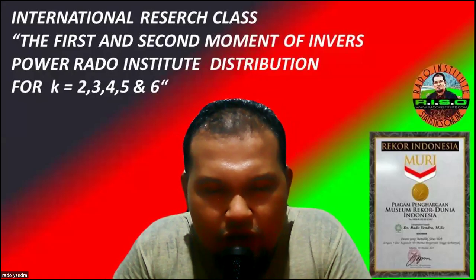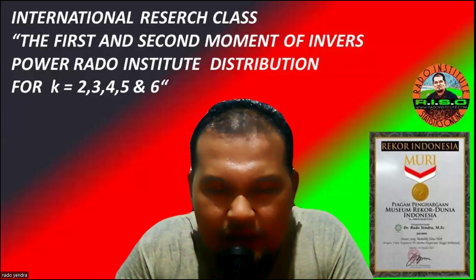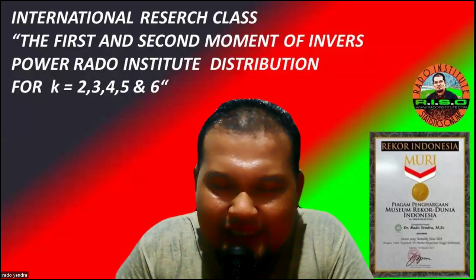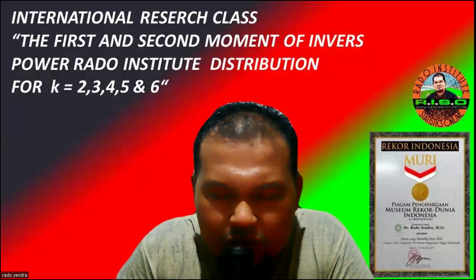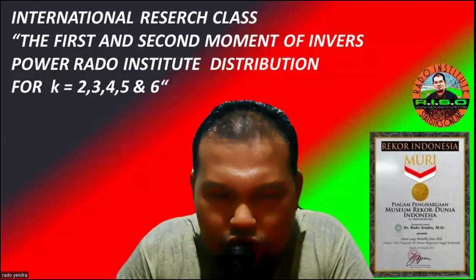For this time, we will continue our discussion about some properties of the new probability model created by Rado Institute, namely the inverse power Rado Institute distribution.